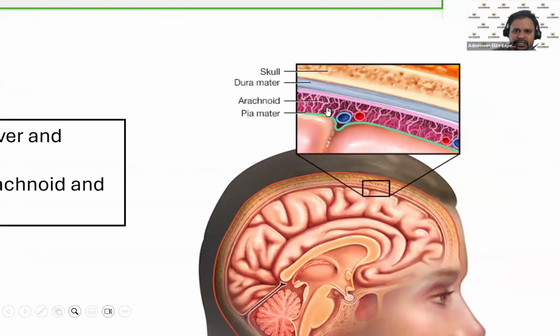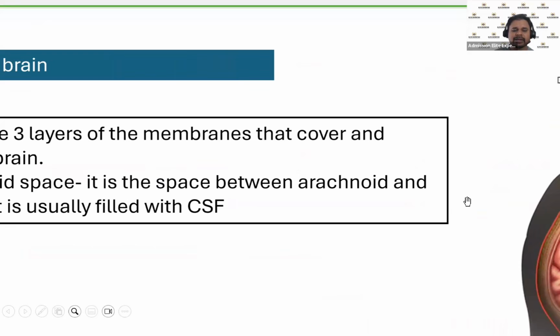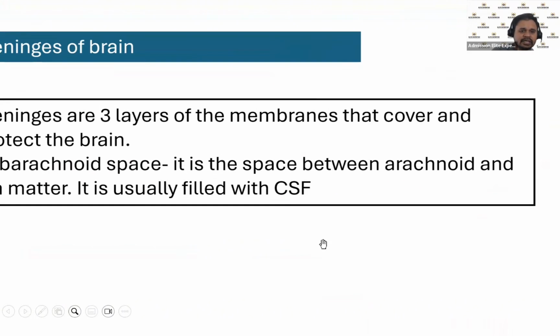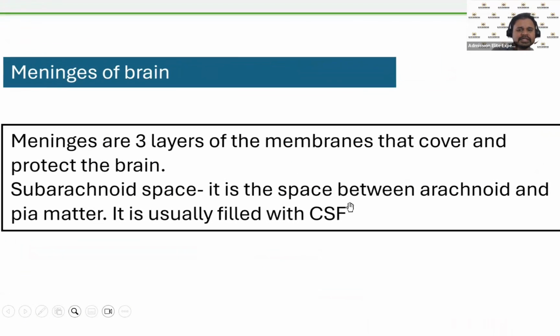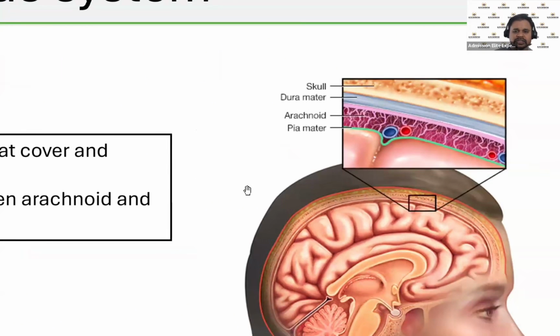The space between them is known as the subarachnoidal space. This subarachnoidal space is mainly filled with fluid, our cerebrospinal fluid. This is the important point that you need to remember.